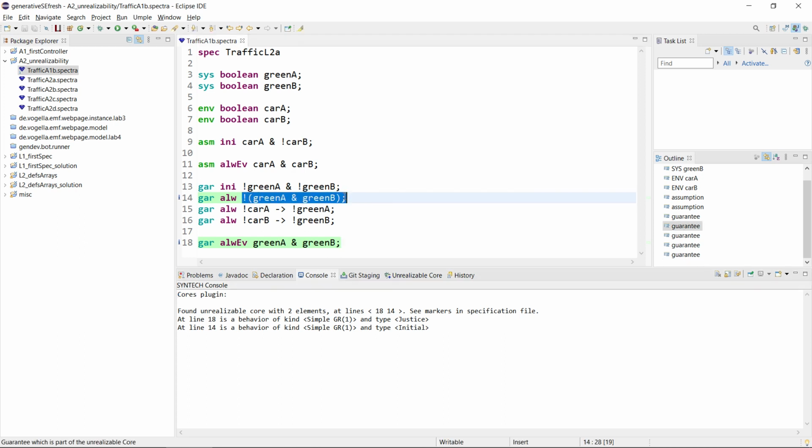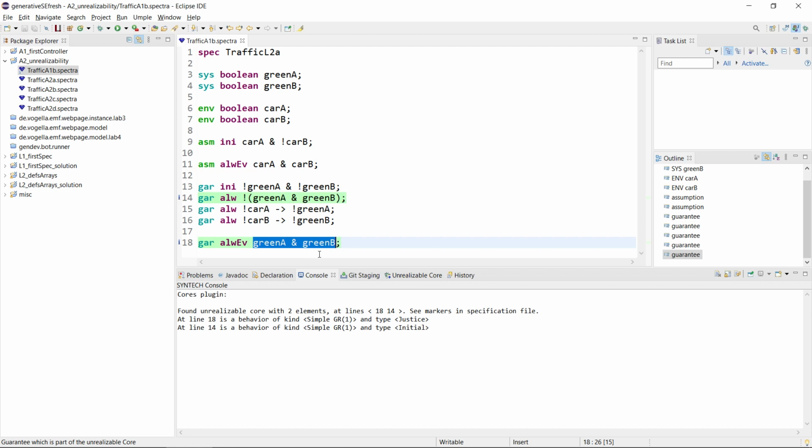So let's have a look, and we saw that this was here. This is the safety guarantee that says that the 2 traffic lights are never green together. And then here is a liveness guarantee that says that always eventually the 2 traffic lights are green together. So there's a clear problem here. We can't even satisfy these 2 together.